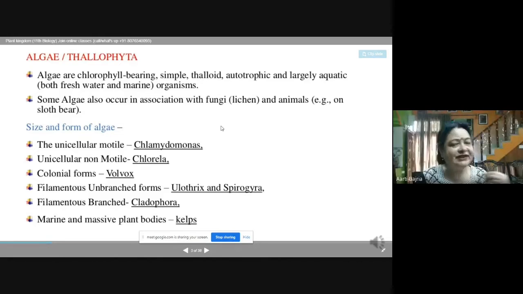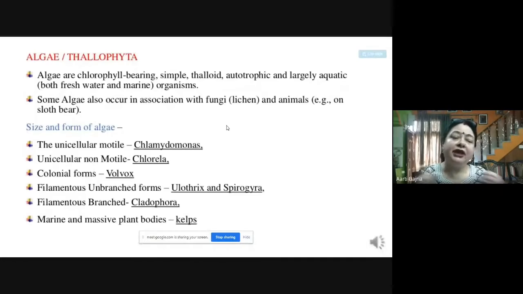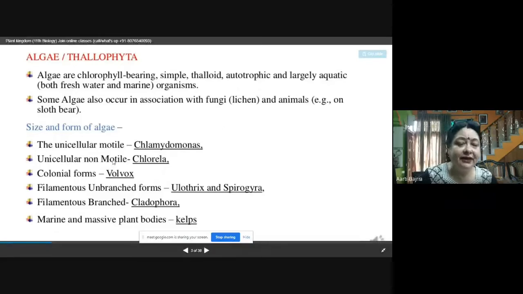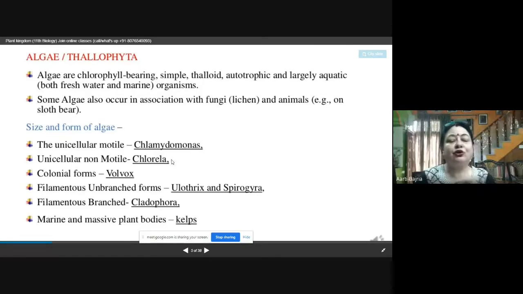Now, if we see the size and form of the algae, there is a lot of variety in it. They can be unicellular, they can be multicellular, and they can be motile, they can be non-motile, they can be colonial, they can be filamentous. So we will see the variety which exists in the class Thallophyta. The unicellular motile, that means single cell, and they are motile, they are capable of moving. Example is Chlamydomonas. Then unicellular non-motile, consisting of one cell but cannot move, that is Chlorella.